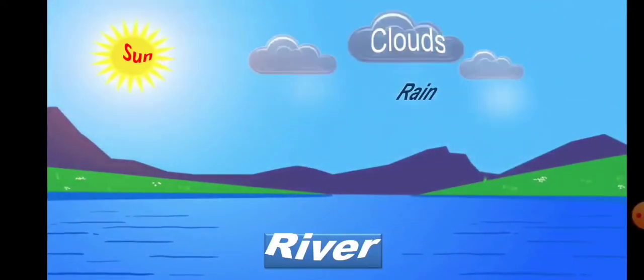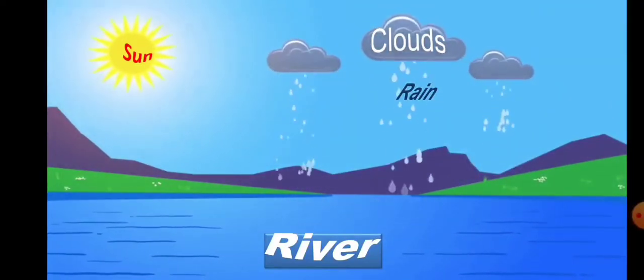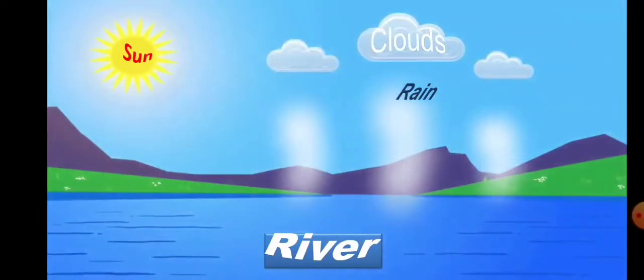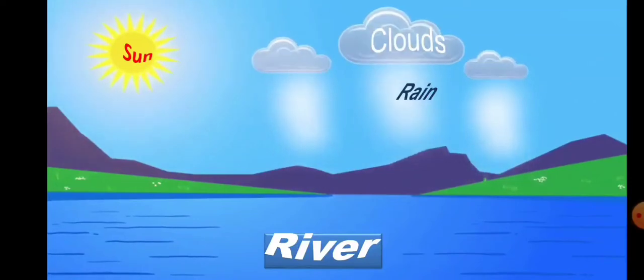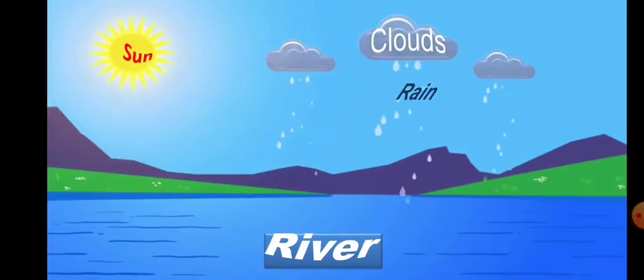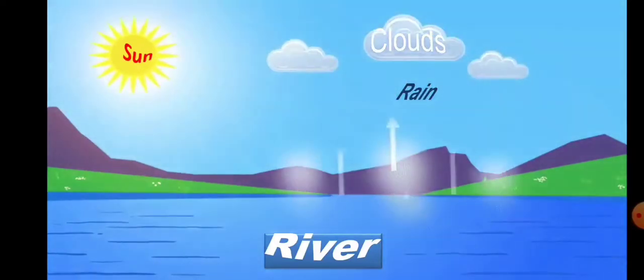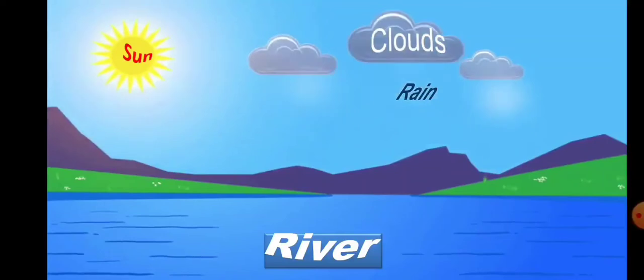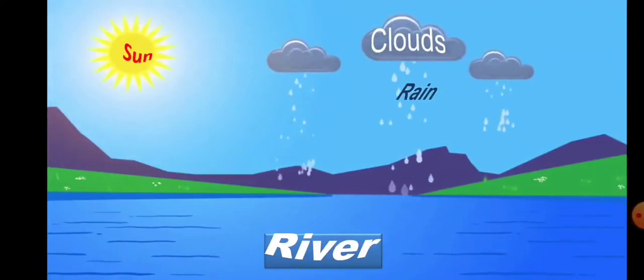After that, the big clouds cannot hold them any longer. So these water drops fall as rain. Okay, the rainwater fills up ponds, lakes and rivers. Again water gets heated up by the sun and forms clouds.